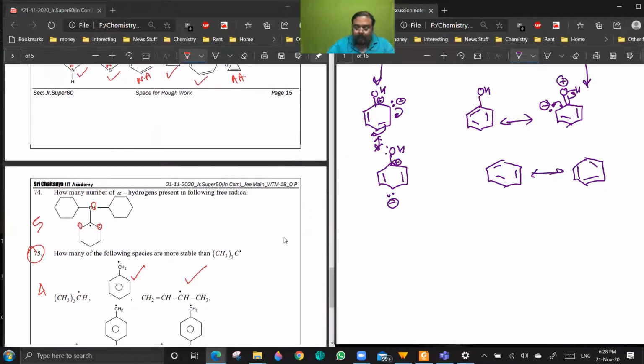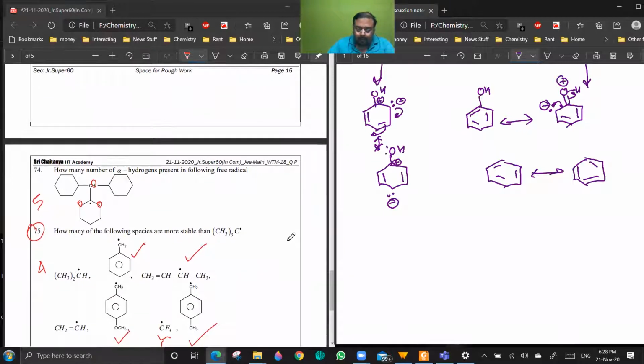74. Is it 4 or 5, sir? It's 5, no? This is the alpha carbon, so it is having alpha carbon 2, alpha carbon 1. Getting a point? Yes, sir. Okay, so 5.